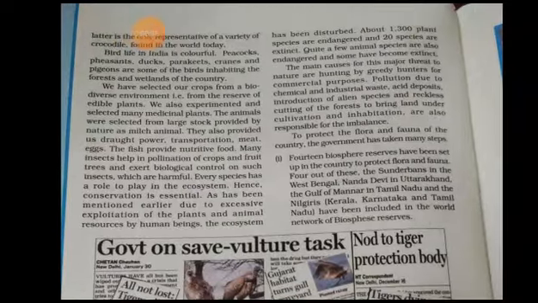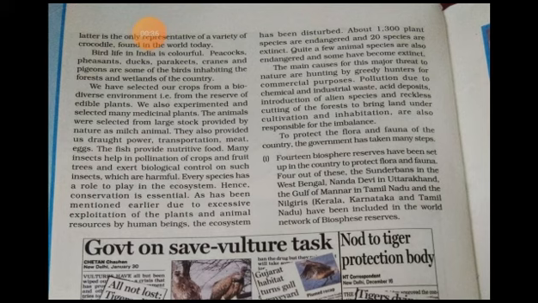Birds' life in India is very colorful. Peacocks, pigeons, ducks, parakeets, and cranes are some of the birds inhabiting the forests and wetlands of the country.